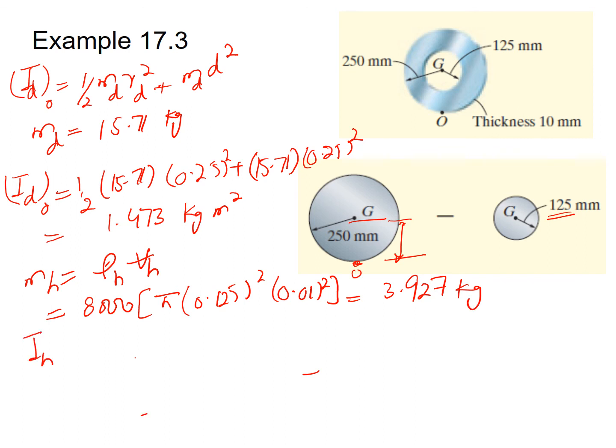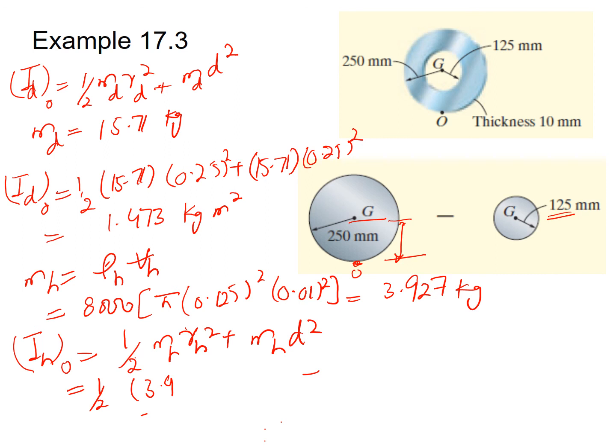Now the moment of inertia of the disk equivalent to the hollow disk about point O is equal to 1 by 2 times Mh Rh square plus Mh d square. Substituting the values: 1 by 2 times 3.927 times 0.125 square, which is the radius, plus 3.927 times 0.25 square, which is the distance.